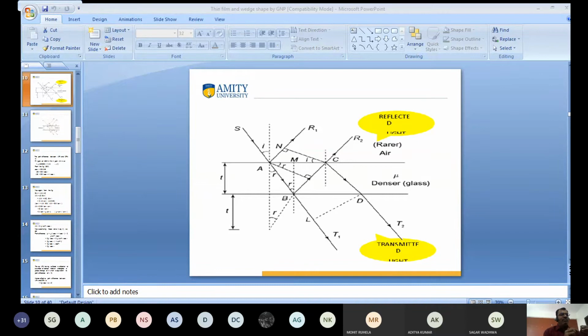So I want to calculate the value of the ray of light travel ABC in medium mu. Mu means refractive index. It may be oil, it may be anything, but I am taking oil. So we have calculated the value of ABC in medium mu minus AN. The value of AN is air. Clear? Yes, sir. So I want to derive this one.